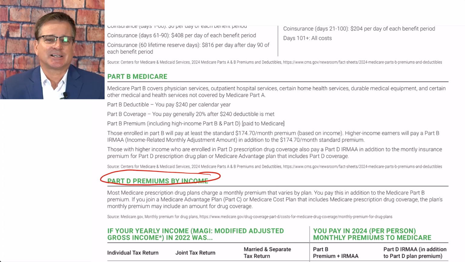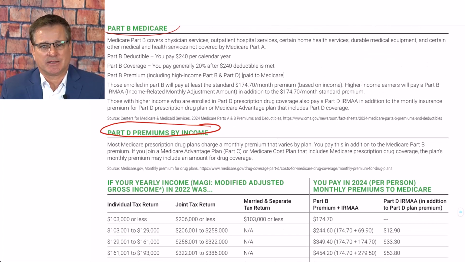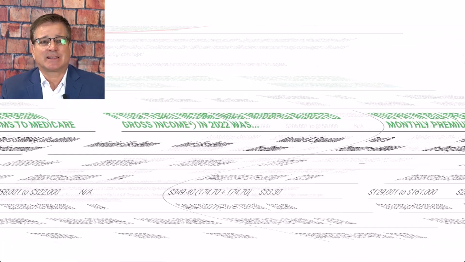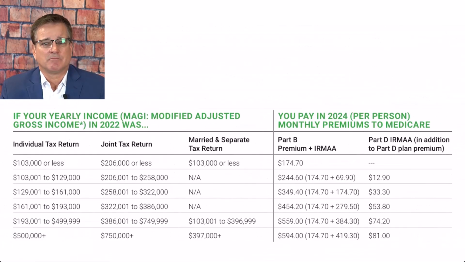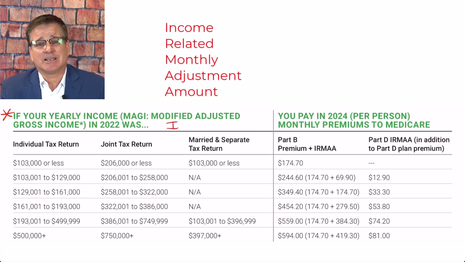The main section I would like to point out is at the very bottom of this page, and that is the Medicare surcharge. Medicare surcharges are commonly referred to as IRMAA, I-R-M-A-A, or Income Related Monthly Adjustment Amount. I think most of us know that we pay for Medicare Part B and Part D. Part B comes directly out of your Social Security check.